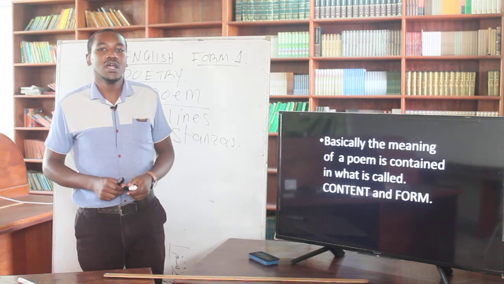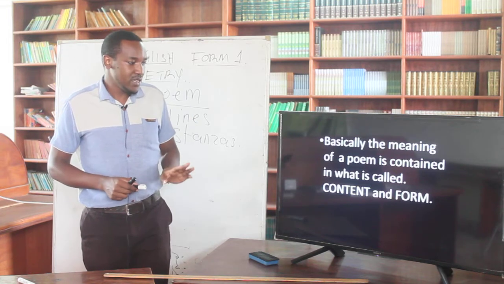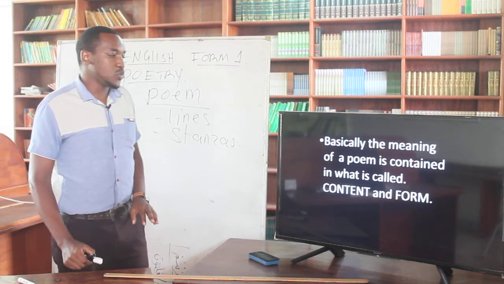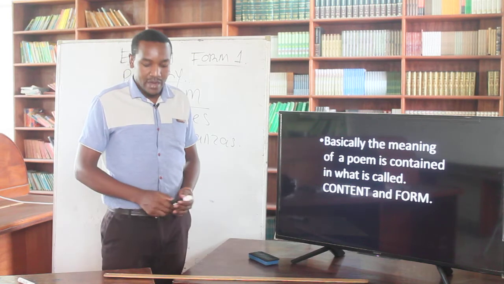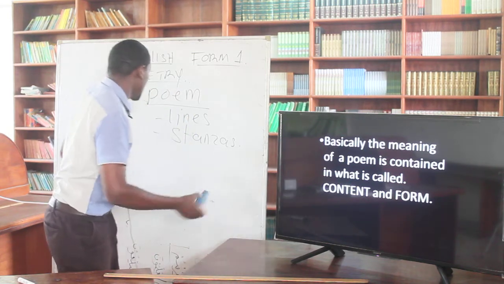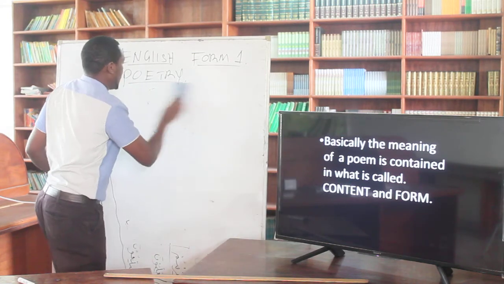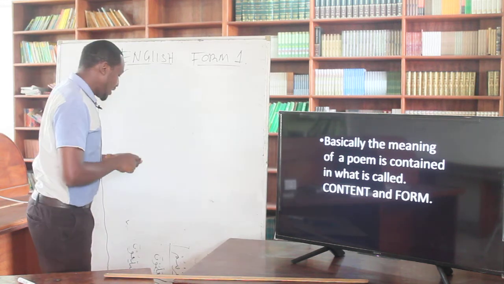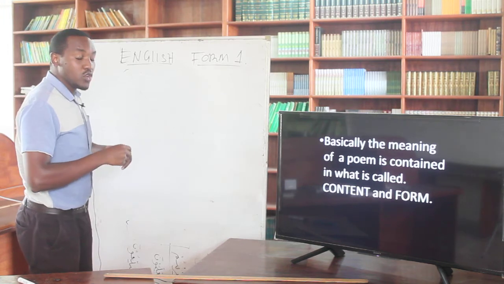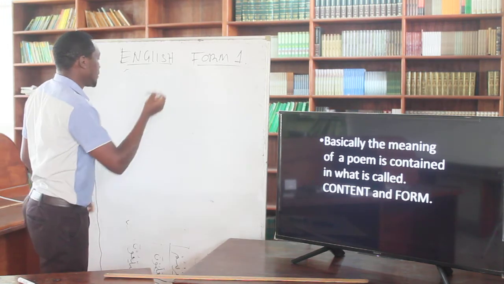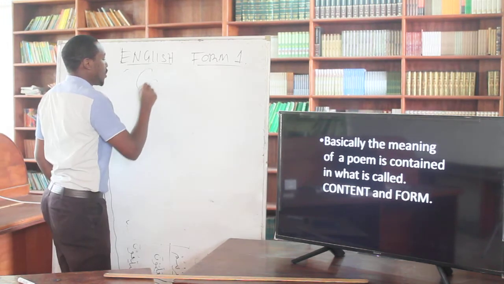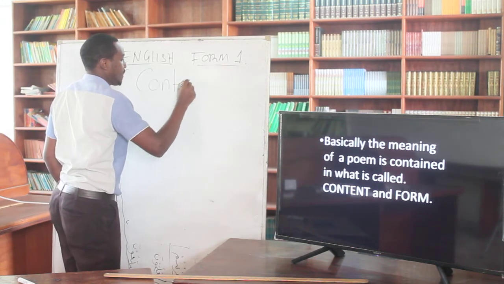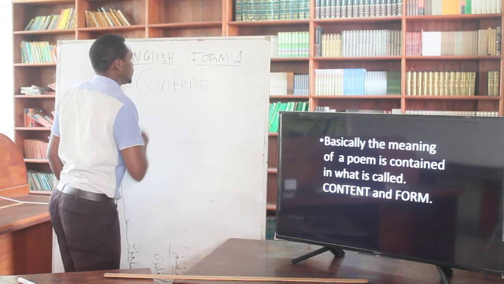Now, basically, the meaning of a poem is contained in what is referred to as content and form. I'm saying content, and I'm not saying context, because most of us might confuse between the two. Content, right?